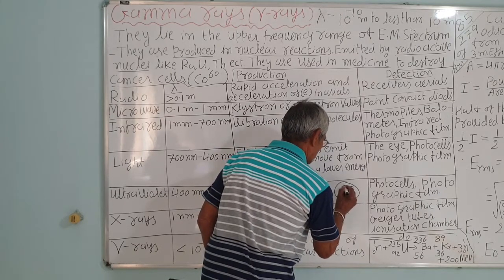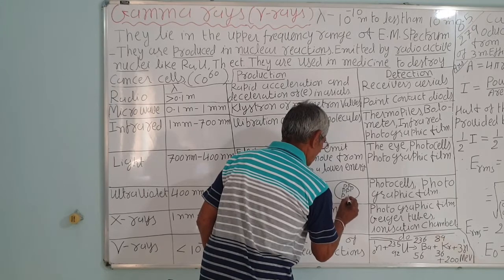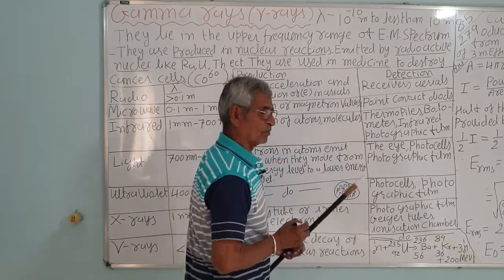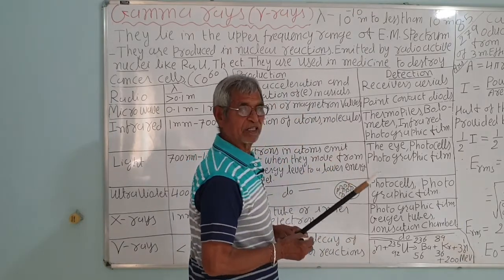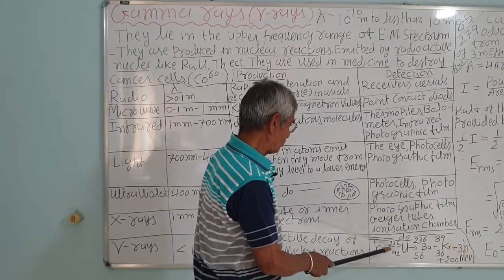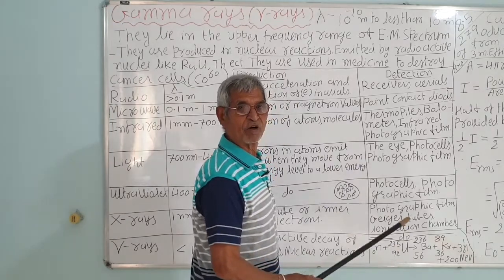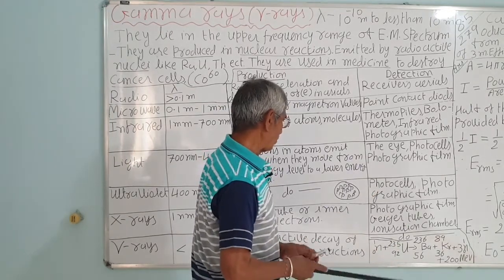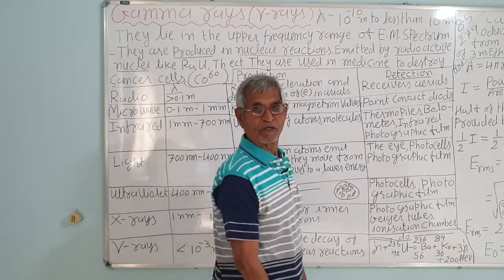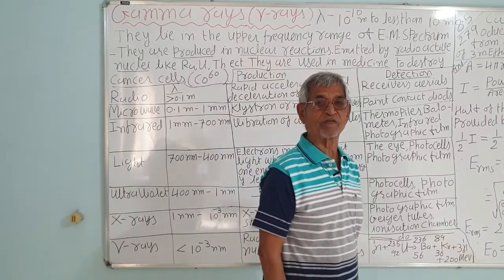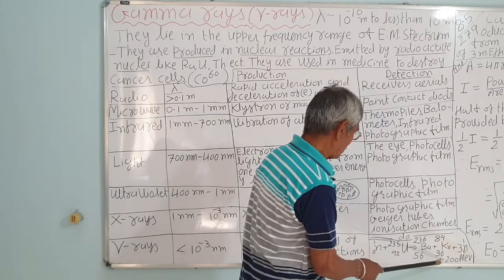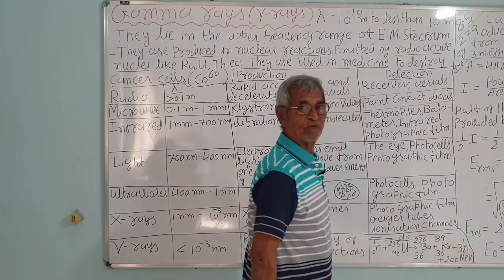Suppose this is a nucleus. There are about 92 protons, so they repel each other. They are very unstable. So even a slow neutron can hit it. It will turn into uranium-236, which is just like a hanging drop of water from the tap, and it will split into two fragments of nearly equal masses, barium and krypton, along with the liberation of 3 neutrons plus energy in the form of gamma rays, that is 200 million electron volt.